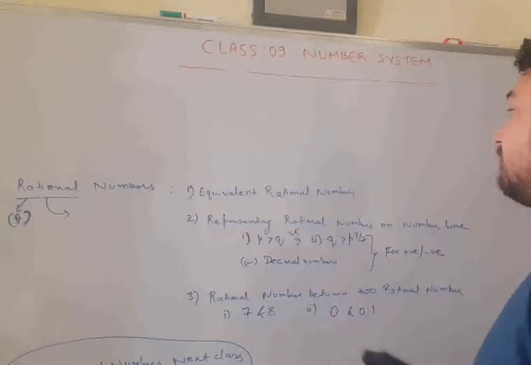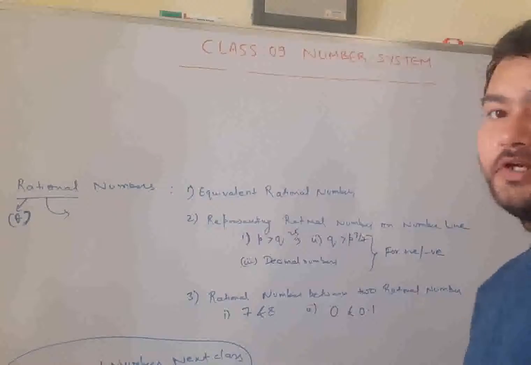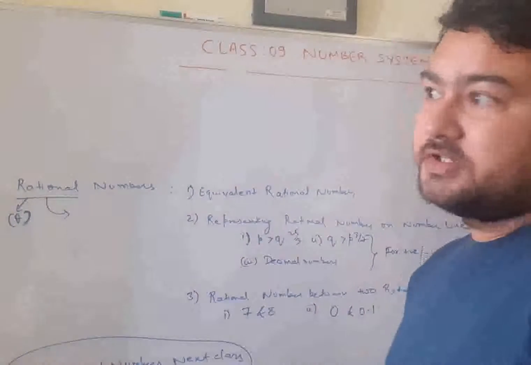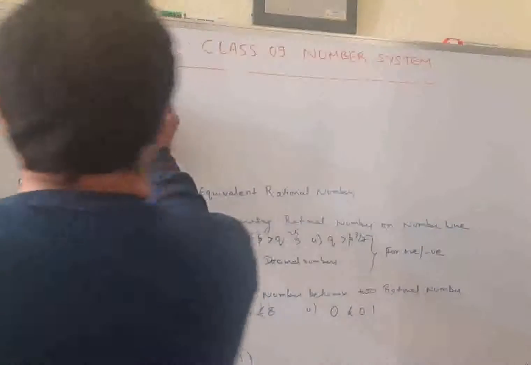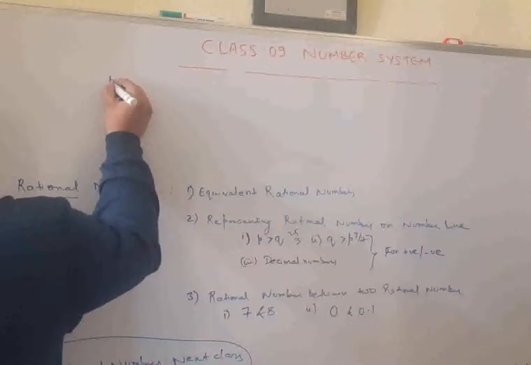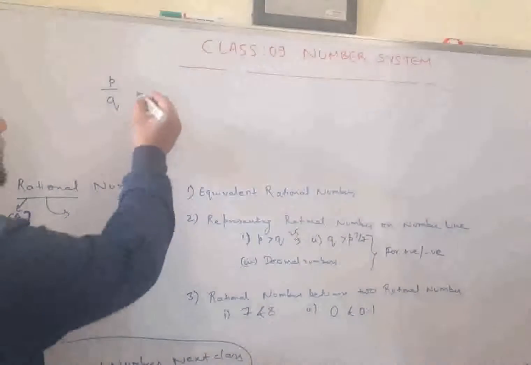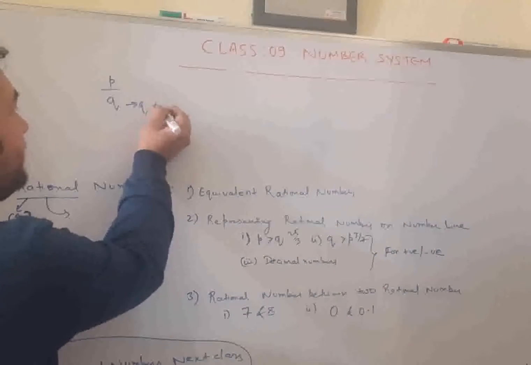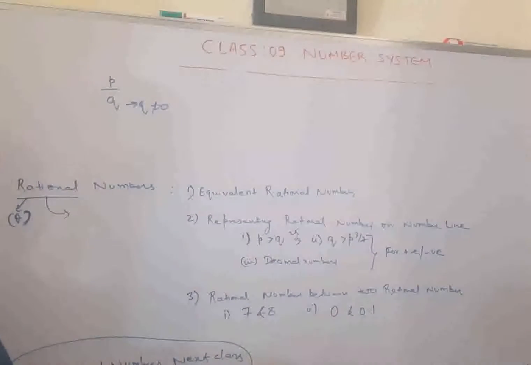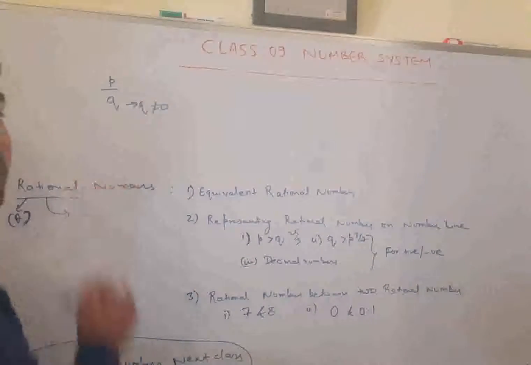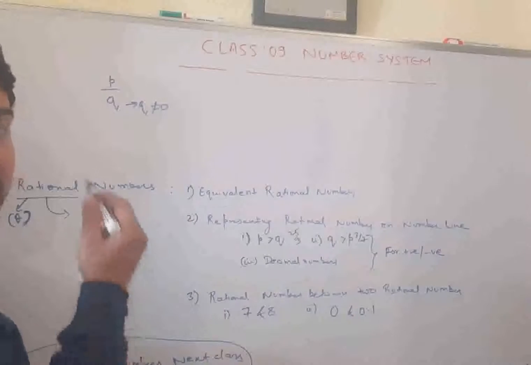So we are starting from equivalent rational numbers. What are equivalent rational numbers? See, this is a rational number. If p is an integer, q is an integer, and q is not equal to 0, then definitely it is a rational number. Provided p and q are integers and q is not equal to 0, it is a rational number.